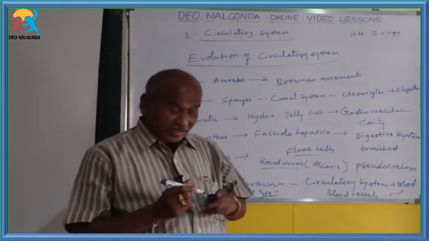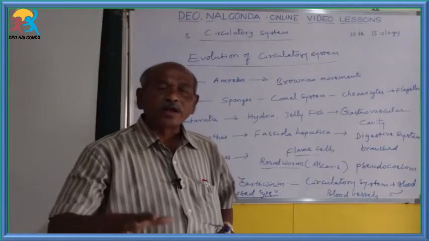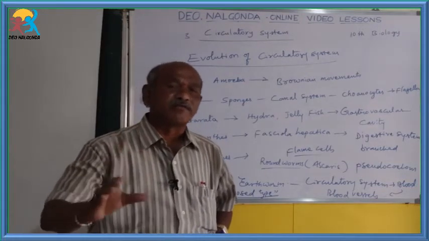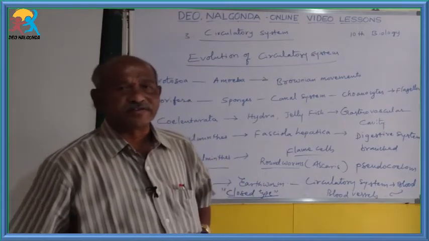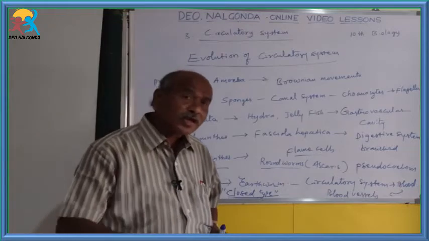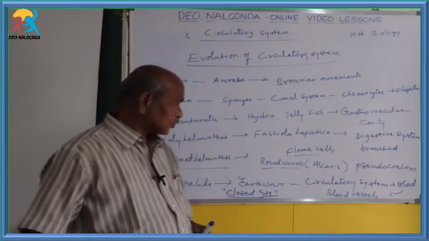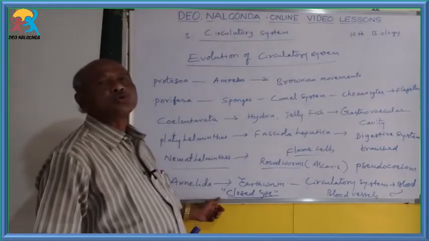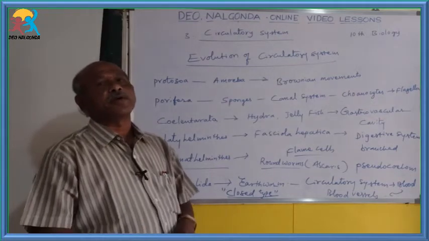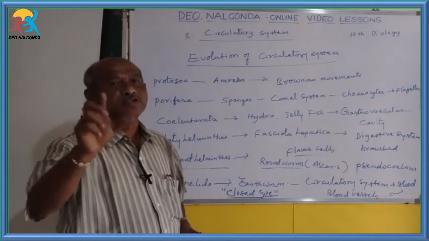Here the blood is formed, and that formed blood flows through the pulsatile blood vessels like the dorsal blood vessel and the ventral blood vessel. That's why the blood is flowing inside the blood vessels. So it is called the closed type of circulatory system. That is the very important point you have to remember about these annelids.